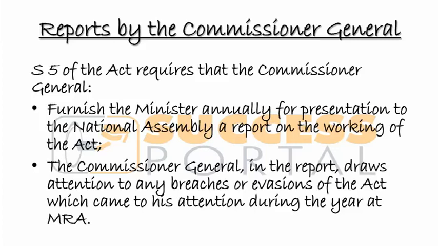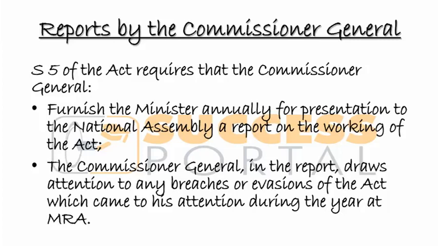So included in this report on how the act has worked during the year, he also has to highlight if there has been any evasions. Evasions is basically running away from paying tax.